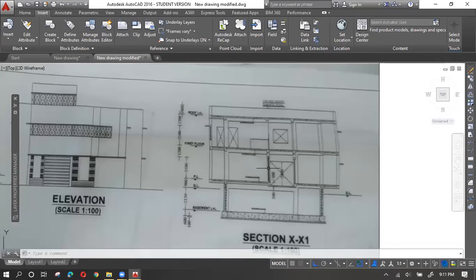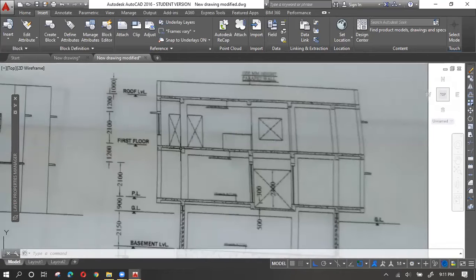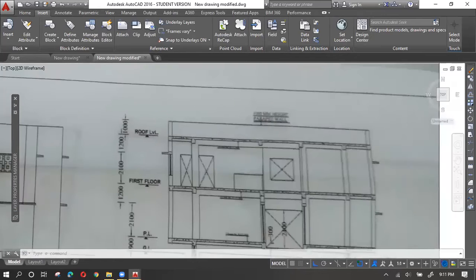So suppose you want to draft it, right? This particular image is already in scale. Obviously, this is a scale drawing with proper dimensions. That means this 1000 and 1200, 2100, all are in proper ratios.